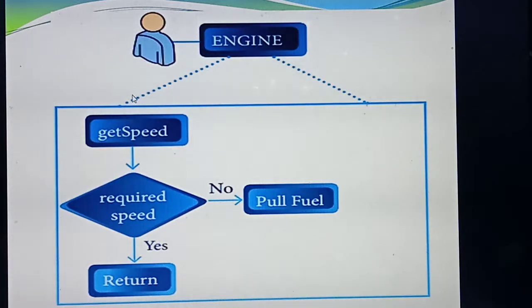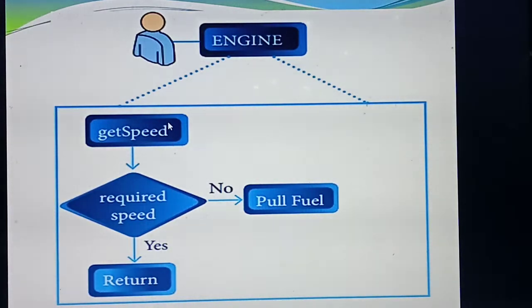So what functions are required to drive the car first? Okay, listen. First, get speed up. He needs to go fast. So for that, I am going to write one function called get speed up. First, listen, the required speed. If it is a normal speed, it will return the answer yes. For example, his aim is to drive the car at 80 kilometers.